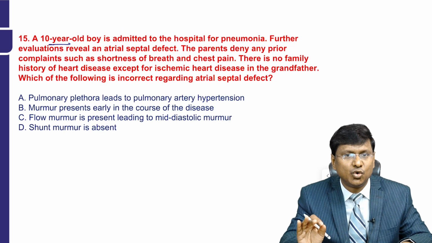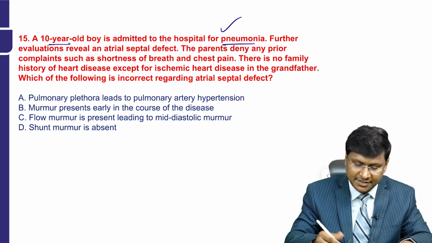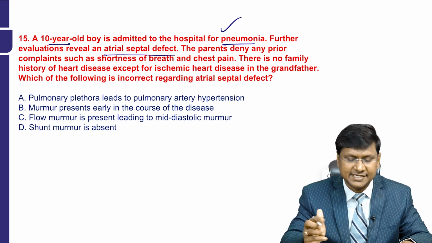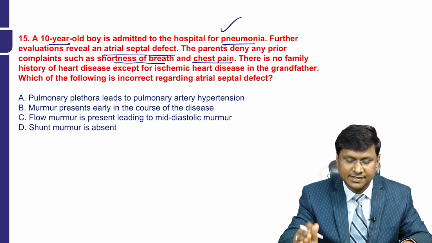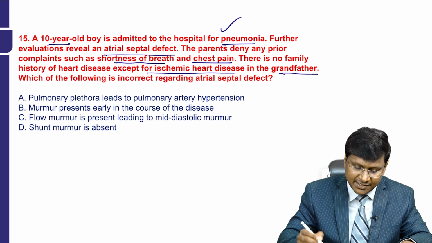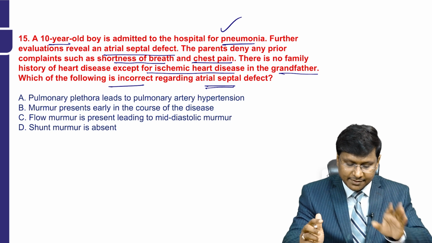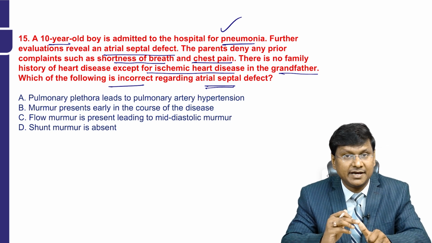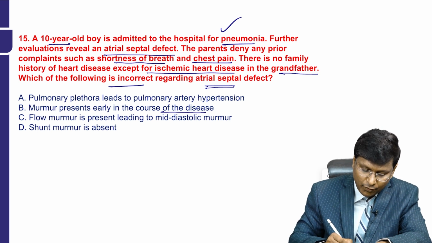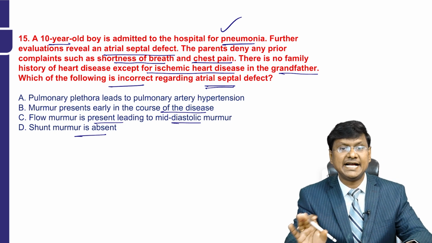We have a 10-year-old boy admitted to the hospital for pneumonia. Further evaluation revealed the presence of an atrial septal defect. The parents deny any prior complaints such as shortness of breath and chest pain, and there is no family history of heart disease except for ischemic heart disease in the grandfather. Which of the following is incorrect regarding atrial septal defect? The options are: pulmonary plethora leading to pulmonary artery hypertension; murmur present early in the course of the disease; flow murmur leading to a mid-diastolic murmur; shunt murmur is absent.